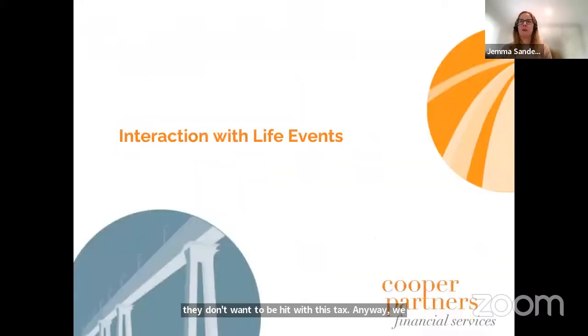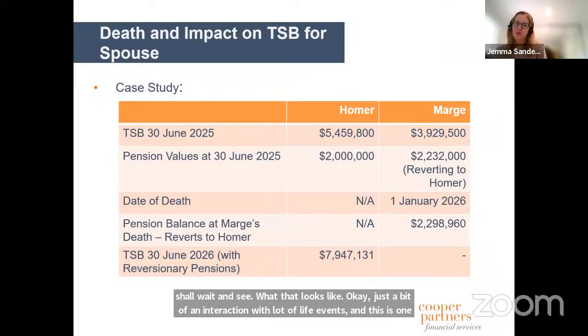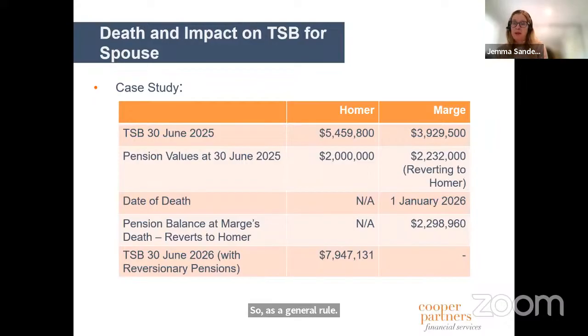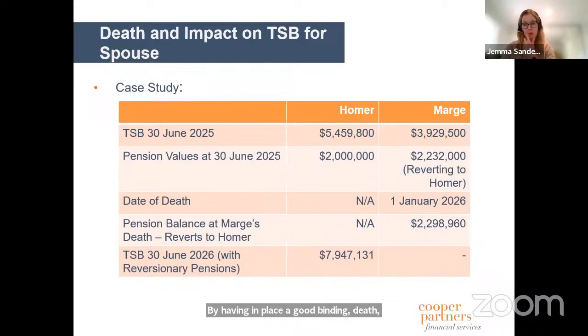Okay, just a bit of an interaction with life events. And as a general rule, I don't really like reversionary pensions. Mainly that's because, from a transfer balance cap perspective, they're a bit rubbish because there's extra work that needs to be done. And you can achieve the same outcome by having in place a good binding death benefit nomination or death benefit rule in your deed. Sorry, in your fund. So you don't need to have a reversionary pension. And in fact, a lot of reversionary pensions are put in place for the wrong reasons. So it's just an area where I don't like them. Anyway, this is another reason not to like reversionary pensions.